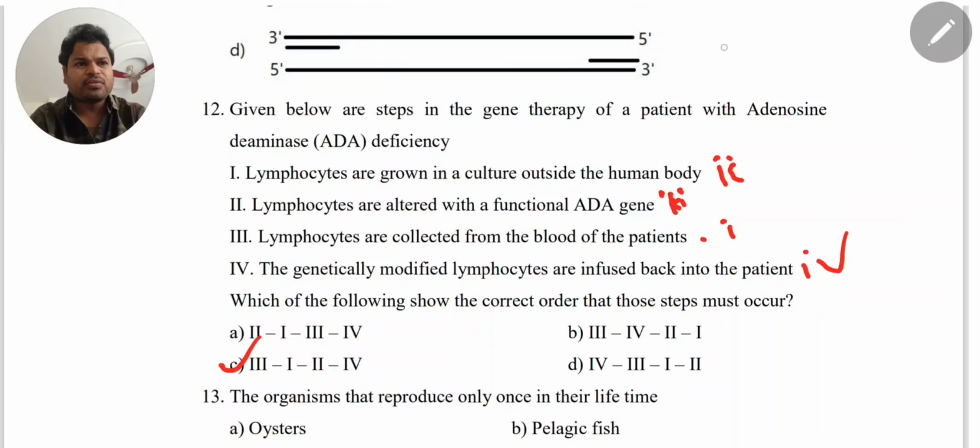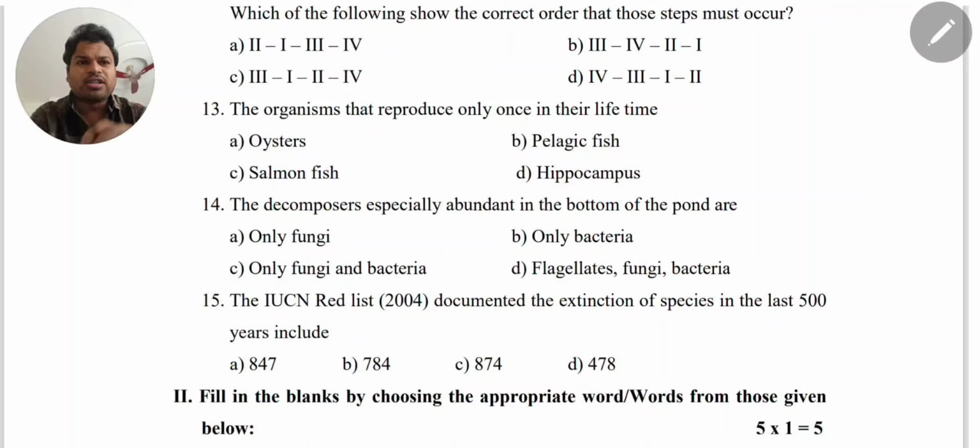Next question. The organism that reproduces only once in its lifetime. Which organism reproduces only once in its lifetime? Oysters, pelagic fish, salmon fish, hippocampus. Salmon fish is the correct answer.